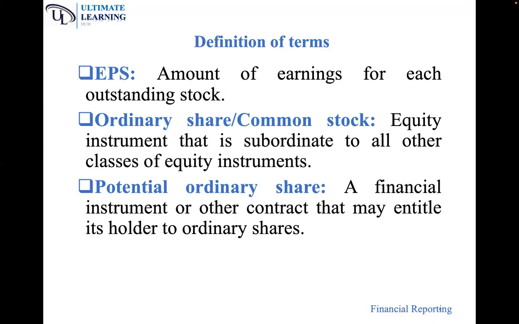What do we mean by subordinate? Which means when it comes to paying dividends, they are paid last. They are considered last, but the advantage they have is if the business is performing well, all that remains at last goes to ordinary shareholders. So what is an ordinary share? It's an equity instrument that is subordinate to all other classes of equity instruments.